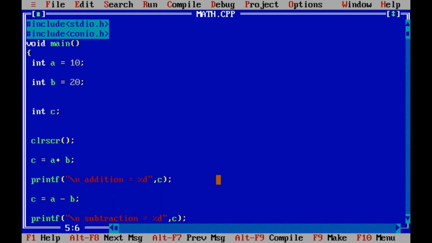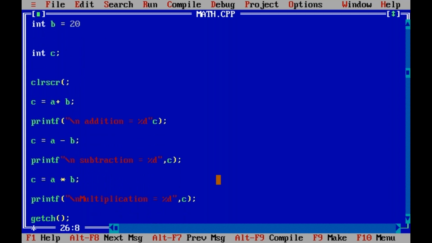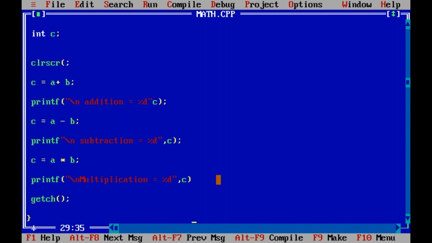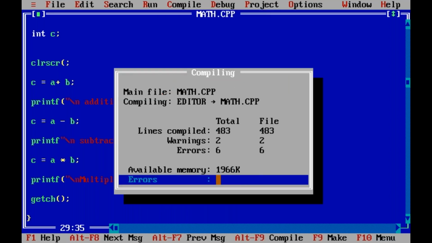Suppose in this C program there are some mistakes. Suppose here a semicolon is missing, here some bracket is missing, here a comma is missing, here another bracket is missing, and here a semicolon is missing. There are some missing statements. Save it. Now let us compile. Use the compile option, press Enter, now compiling.